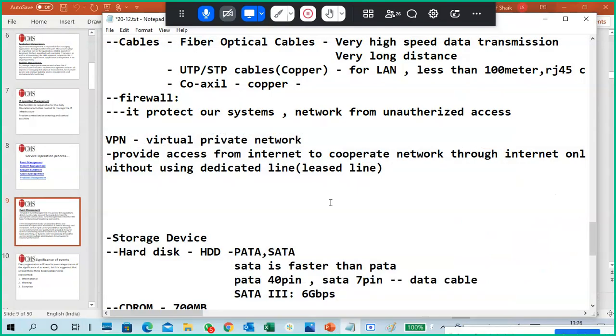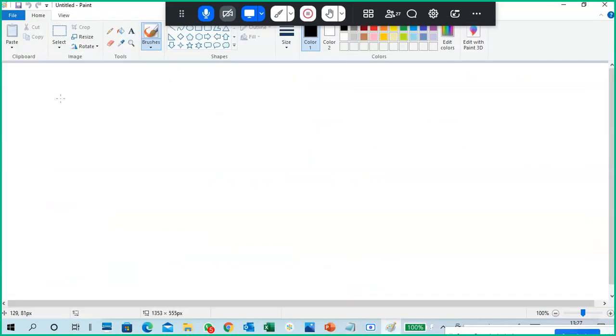Okay, so what to do? They created a VPN. So what is this VPN? It is a gateway between your corporate network and the internet. Through the internet you can access your servers in your main office, head office, and you can work on them very simply.